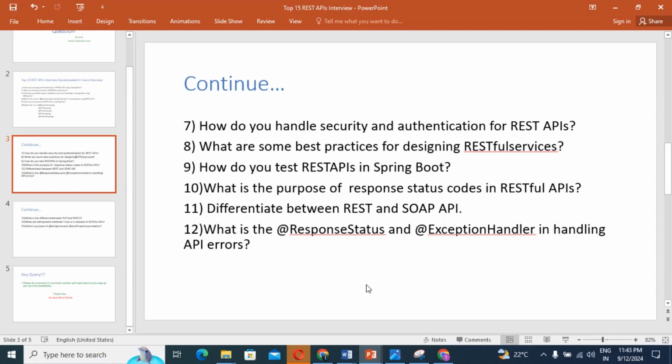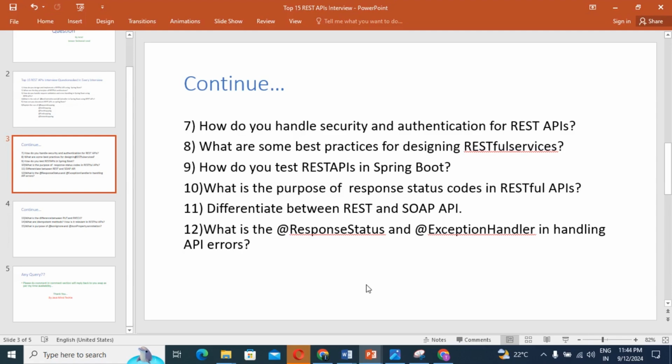So guys, the next question: difference between REST and SOAP API. If we already have SOAP, why do we need REST, right? This is a very important question, guys. Most interviewers may ask, do you know SOAP API, if you're going to implement REST API. So guys, we should also know the exact difference between SOAP and REST, guys. So see, first, what is REST? REST means what?